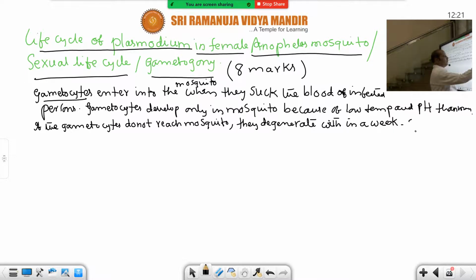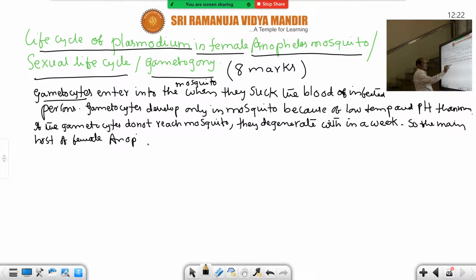So the main host of Plasmodium is the female Anopheles mosquito. Don't write male. Female Anopheles mosquito, why? This is also a reasoning type question. Not male mosquitoes, only female mosquitoes. Why?